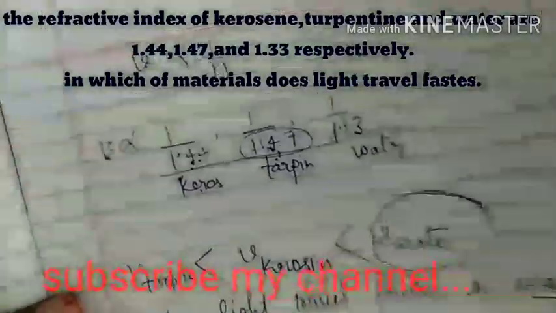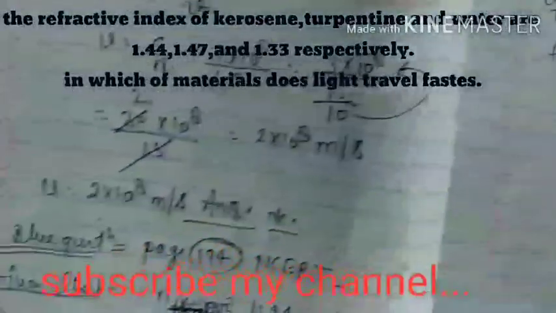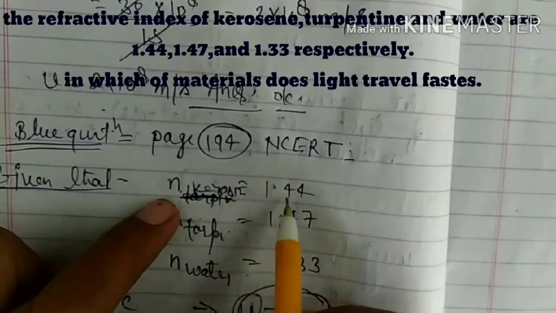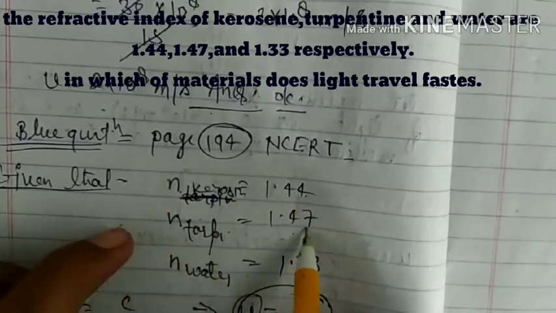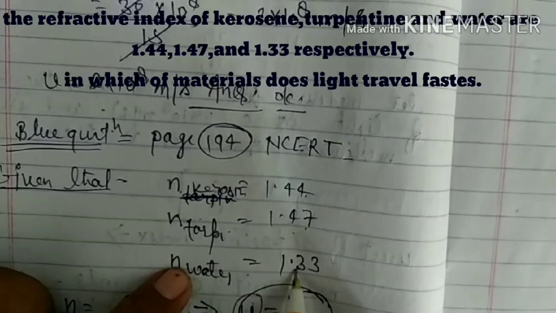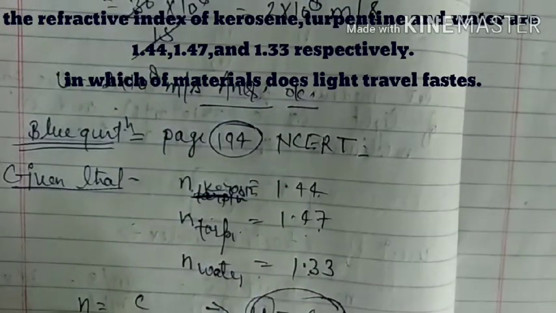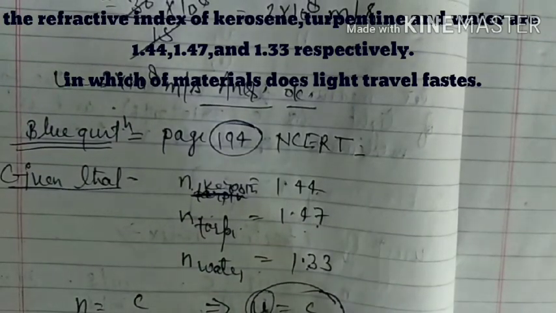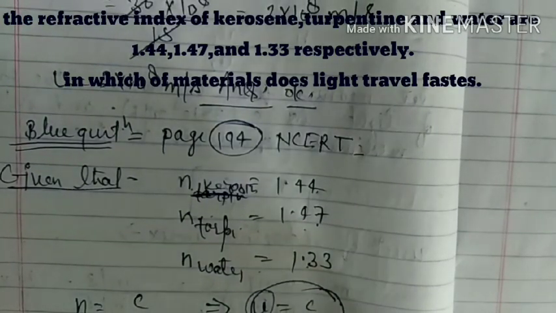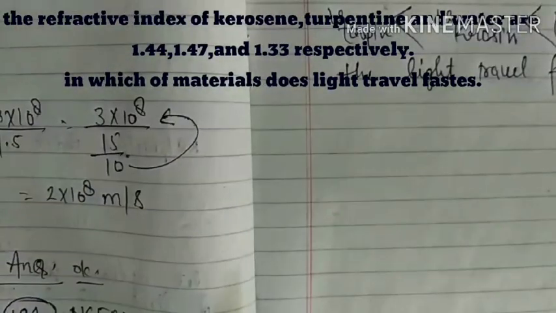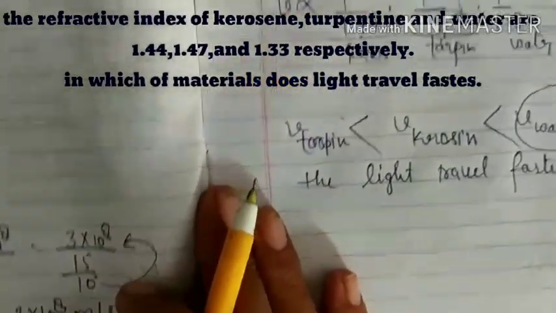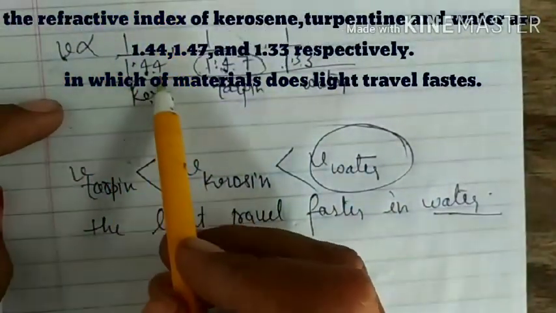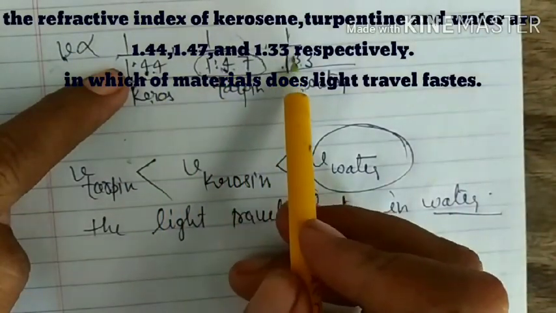Okay, again we will discuss this question. It is given that refractive index of kerosene is equal to 1.44, turpentine 1.47, and water 1.33. We know that n is equal to c by v, then v is equal to c by n. That means velocity is inversely proportional to n, मीन्स n बढ़ेगा तो वेलोसिटी कम होगी। आइए देखते हैं, वेलोसिटी इज इनवर्सली प्रपोर्शनल टू 1 बाई n, देन 1 बाई 1.44, 1.47, 1.33.